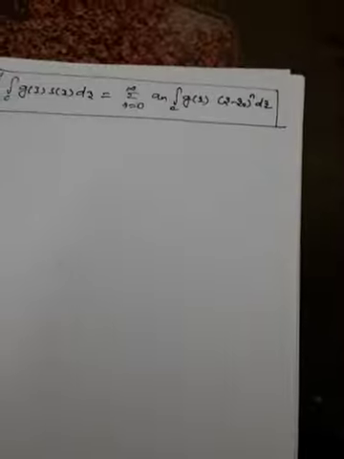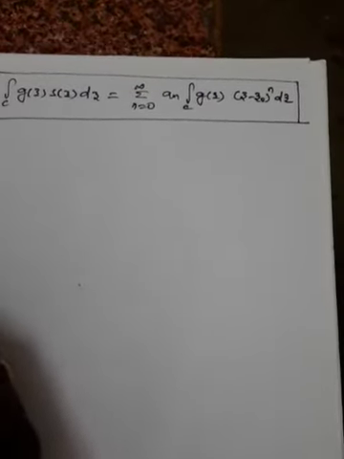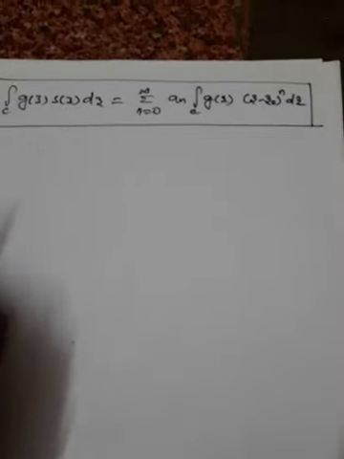Now we'll try to prove another important theorem, the converse of Taylor's theorem. We'll write the theorem statement first, then we'll try to prove it. So the next important theorem is the converse of Taylor's theorem. How we get that from Taylor's theorem, we'll try to find out in this form.